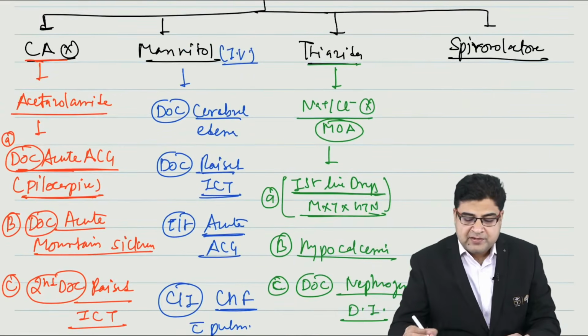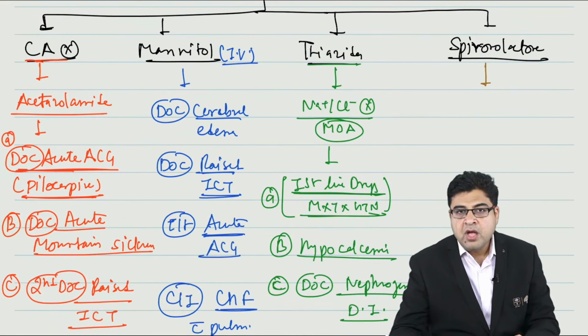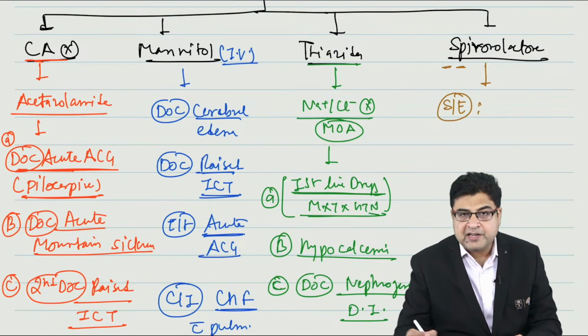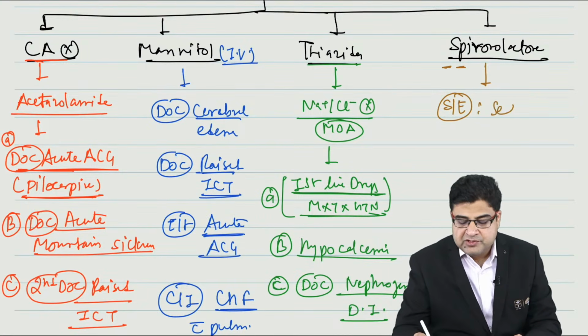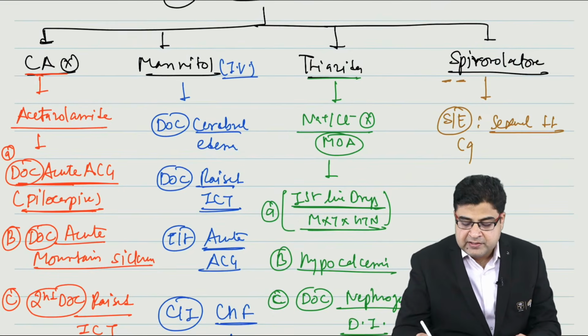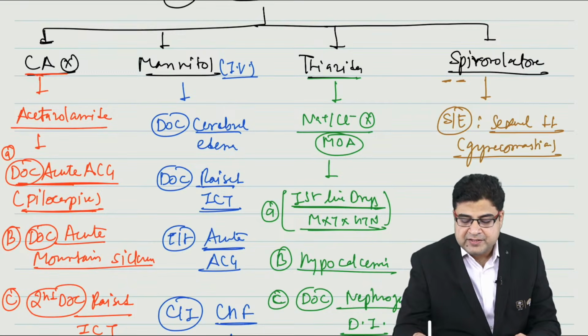Now come to the last medicine, spironolactone. Its important side effects follow the medicine name, which starts with the alphabets S and P. S stands for sexual side effects. This medicine can result in erectile dysfunction and gynecomastia as side effects.